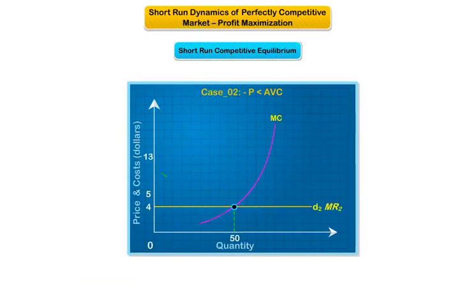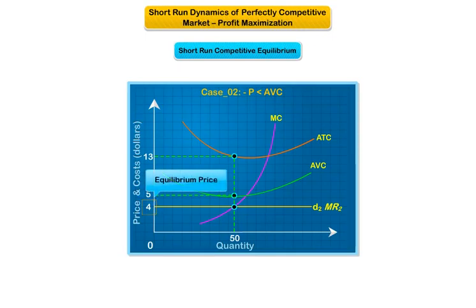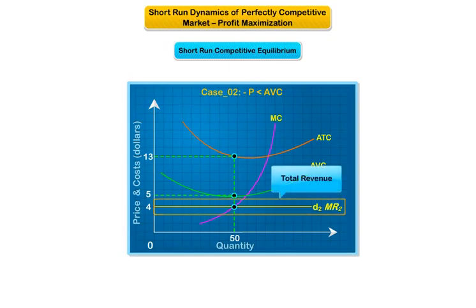Now, let's move to case 2. Price is below average variable cost. The exhibit illustrates the case in which price is below average variable cost. The equilibrium price at which the perfectly competitive firm sells its good is $4. At this price, total revenue is less than both total cost and total variable cost, as the following calculations indicate. To minimize its loss, the firm should shut down.